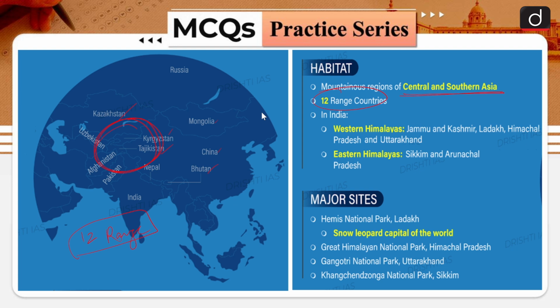When we are talking about India, they are mostly found in the Western Himalayas and the Eastern Himalayas. In the Western Himalayas, they are found in Jammu Kashmir, Uttarakhand and Himachal Pradesh. In the Eastern Himalayas, they are found in Arunachal Pradesh and Sikkim. Major sites are Hemis National Park in Ladakh, which is basically the snow leopard capital of the world, Greater Himalayan National Park in Himachal Pradesh, Gangotri National Park in Uttarakhand, and Kanchenjunga in Sikkim. Please remember the locations of these national parks, because they can be very important for your prelims.